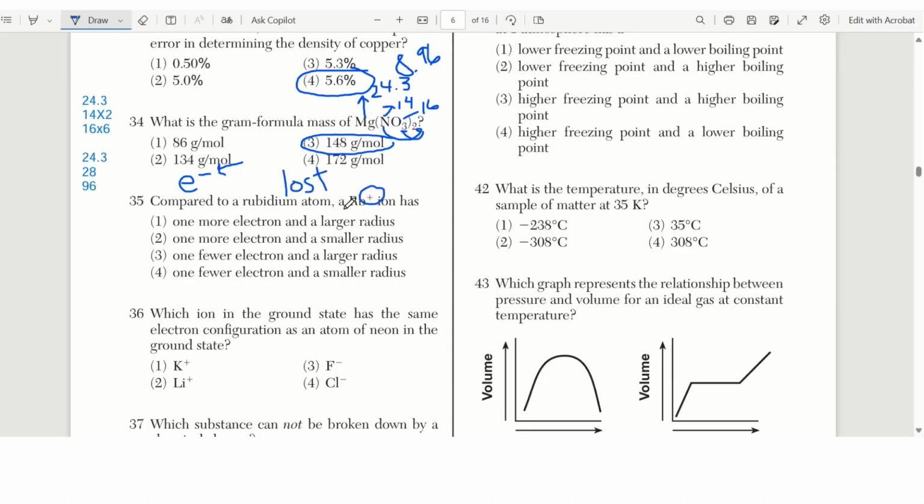Okay, so if the ion has one less electron, the atom actually lost the electron. Now the ion has less electrons, so the ion would be smaller, correct? So that should make sense, right? Now it's smaller, why? It's smaller because it has less electrons, right?